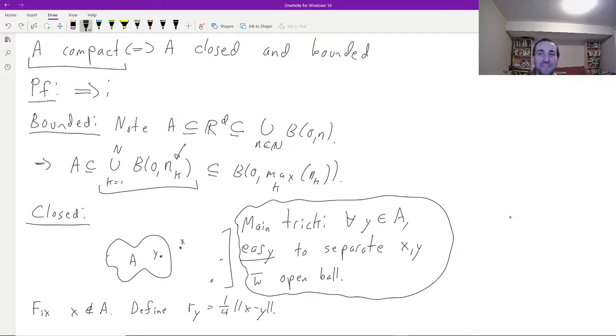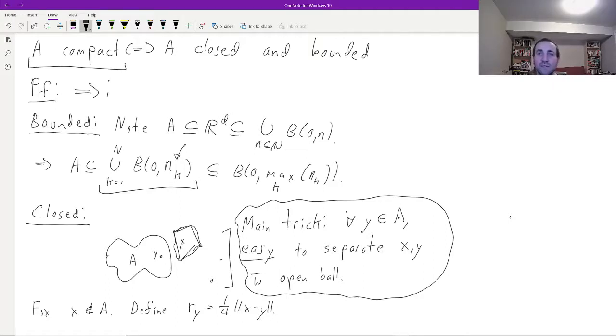So let's draw the picture. We have our set A, we have our point x, which is outside of A, and we want to check that there's a little ball there. How are we going to do that? Well, the ball is supposed to separate x from A itself, and that's hard to do. But it's easy to separate x from any individual point y in A. And how do we do that? Well, we're just going to draw the line, for example, halfway between x and y, or maybe even closer, 3/4 of the way from y to x. We can draw that little line, and that's going to separate x from y, and it's going to give us some open set here. And more importantly, it's going to give us a closed set here, the complement of which is open and contains